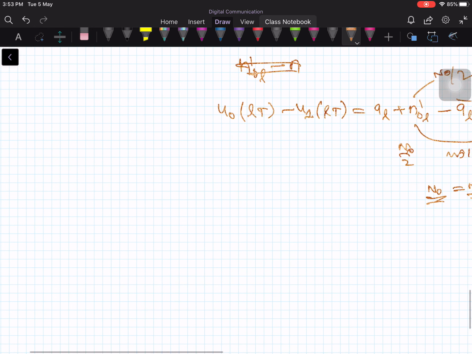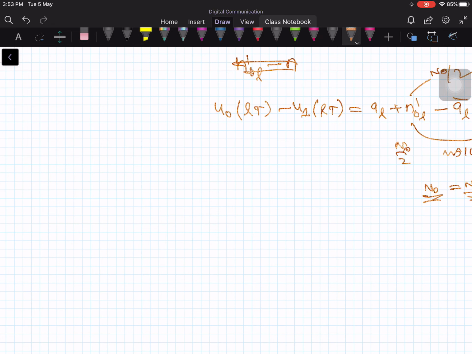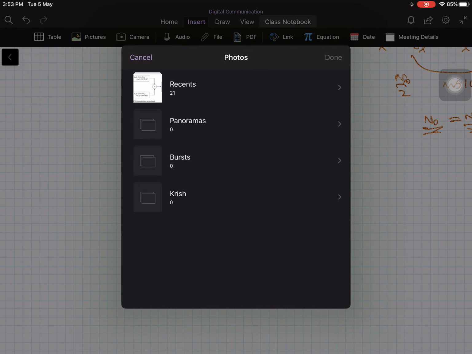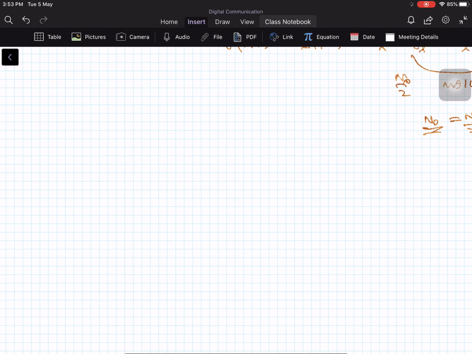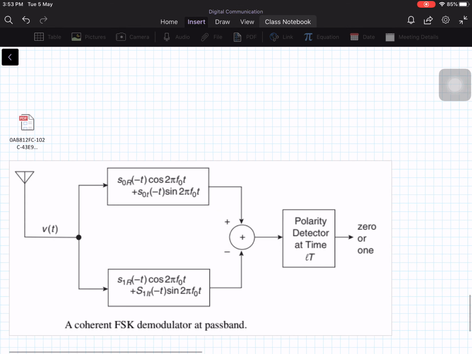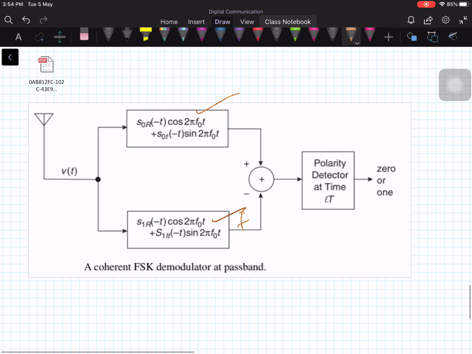In fact, let me insert the figure one more time. View, draw, then insert, pictures, recent. Yeah. Now here you can choose F0 in this filter, F0 here, and you can choose F1 here. So either way you can use it.